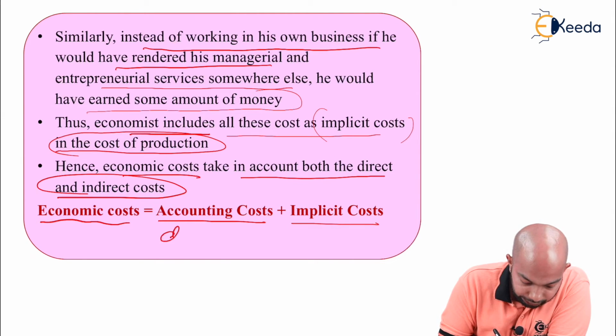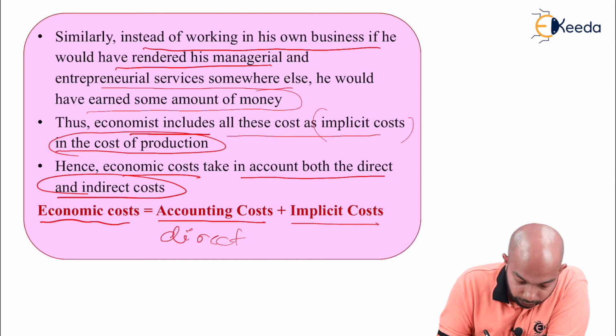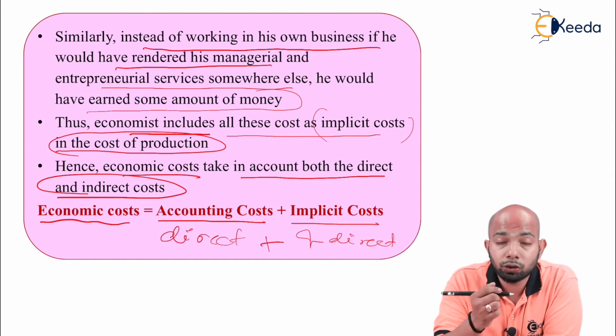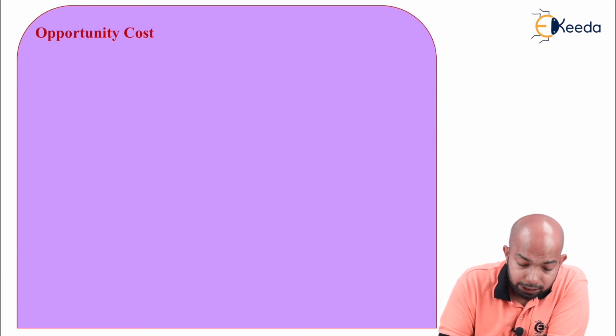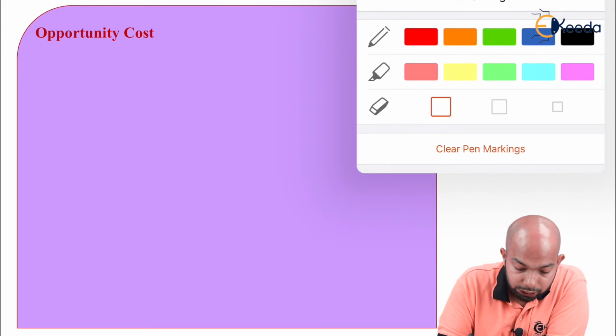Accounting is direct, implicit is indirect. So direct plus indirect, that is accounting cost plus implicit cost, gives you the formula for economic cost.